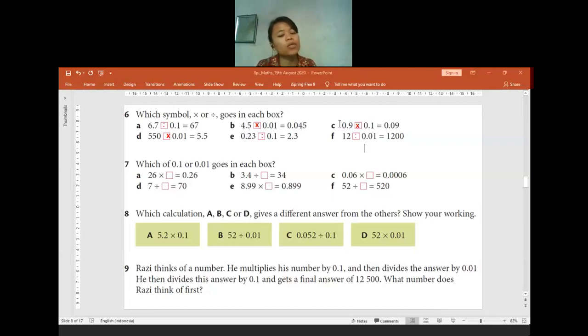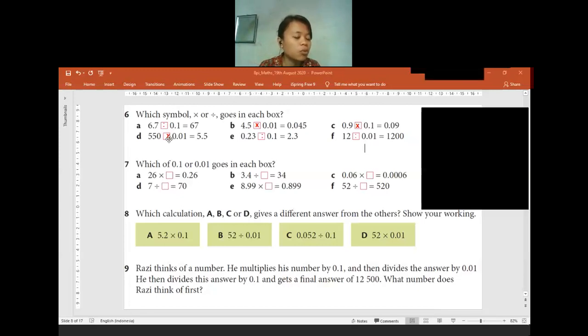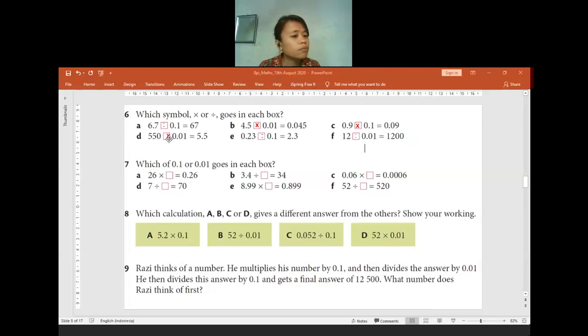Like the question C, from 0.9 into 0.09, the decimal place is getting more, so it means we need to do a multiplication. Whenever the number is getting less, we will multiply with a decimal, but when the number is getting higher, we will divide it with a decimal. Is there anyone who is confused with my explanation, or is it making you more confused? I'm not sure. Hello? Is there anyone who is confused? No? Okay, if no one has any confusion, then I will move to the question 7.